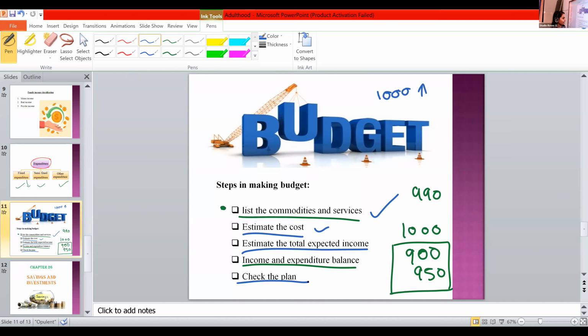P-O-I-C-E. Very good. Planning, organization, implementation, controlling, and evaluation. Okay. So Meghna, the first one, that is planning, comes under this list of commodities, estimation, balancing, check the plan. All these come under planning, the first step.